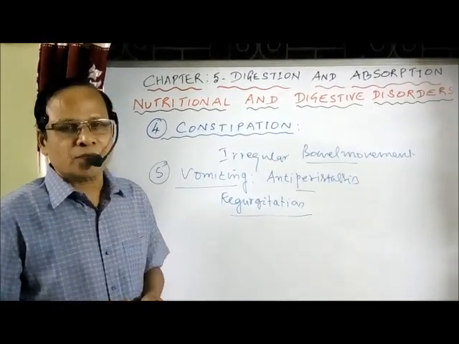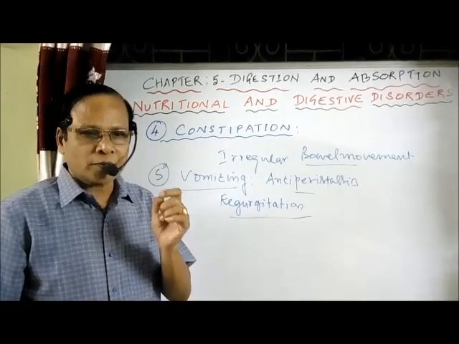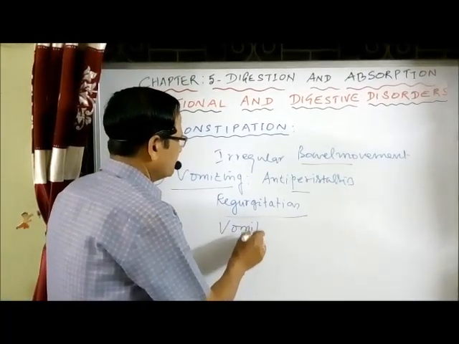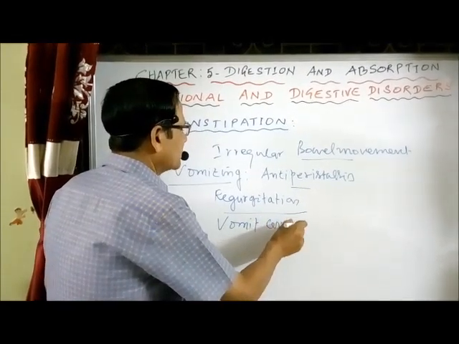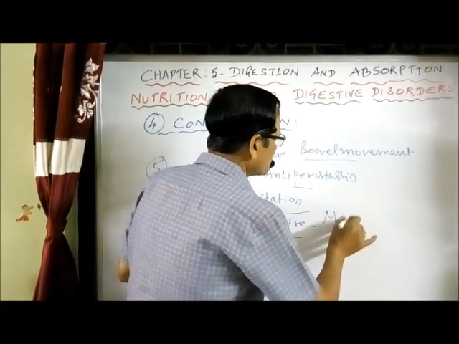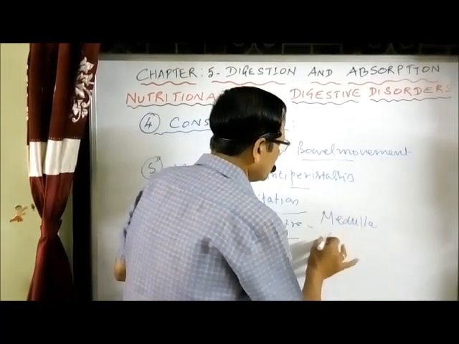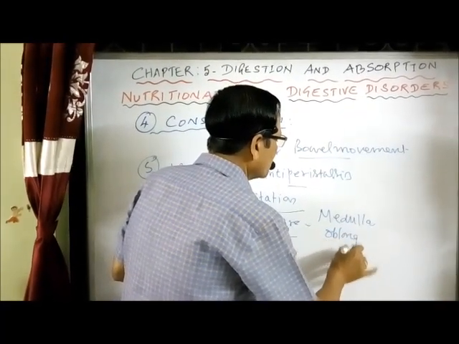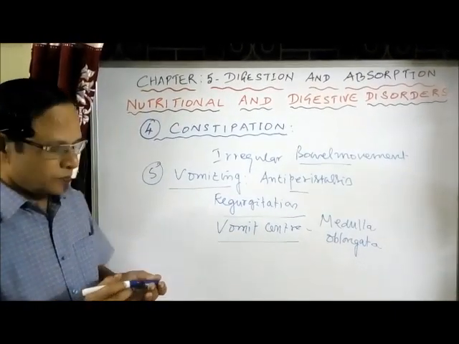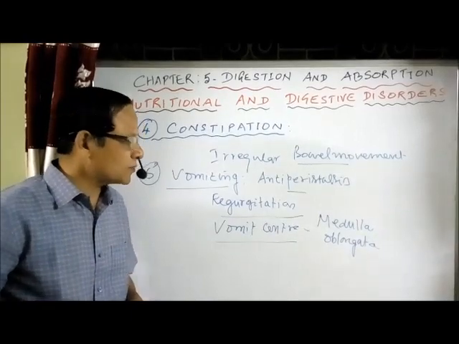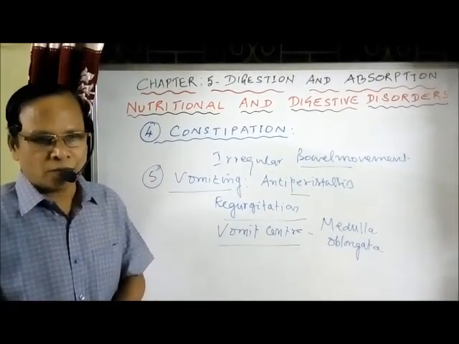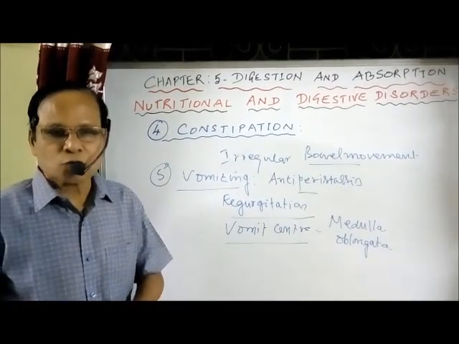This condition is normally controlled by a vomit center. The vomit center is located in the medulla oblongata, which is a part of the hindbrain, concerned with reflex activities like coughing, vomiting, sneezing, even breathing and swallowing.